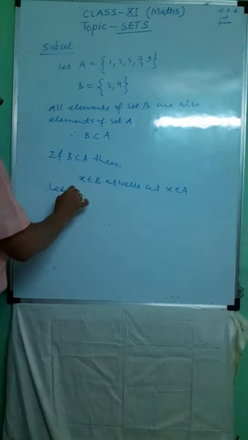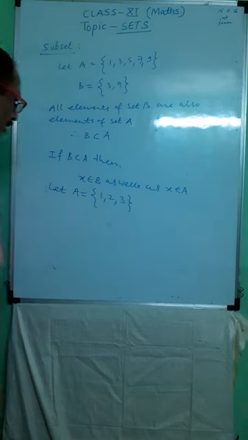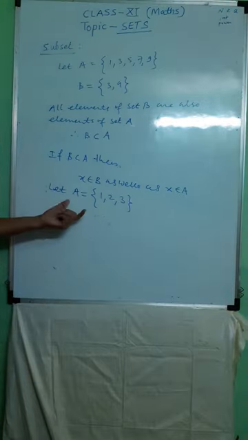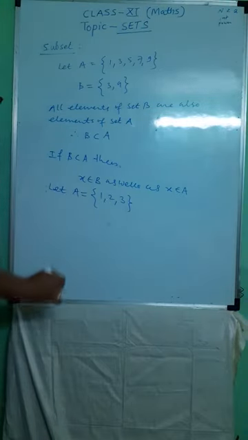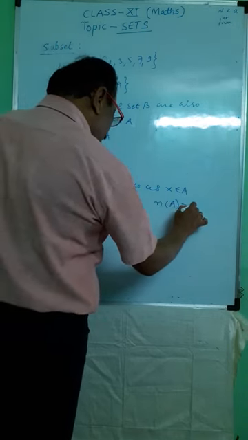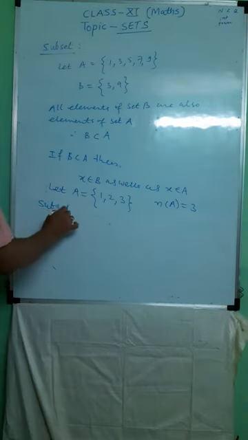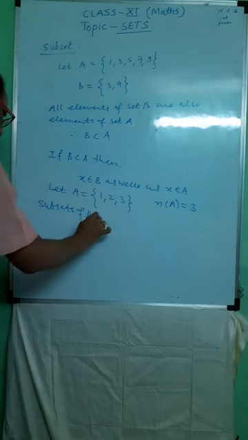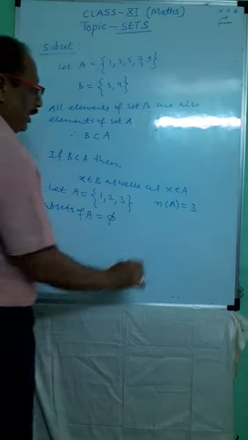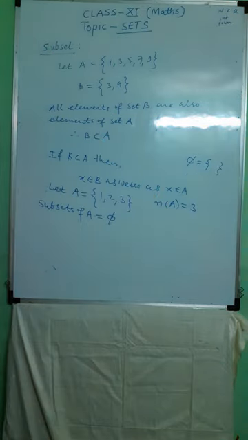Let A be the set having 3 elements 1, 2, 3. What are the subsets of set A? It is the question: what are the subsets of set A? Here the number of elements in set A is equal to 3. Subsets of A: ϕ is a subset of every set. Therefore we write ϕ. What is ϕ? It means empty set, null set, void set.